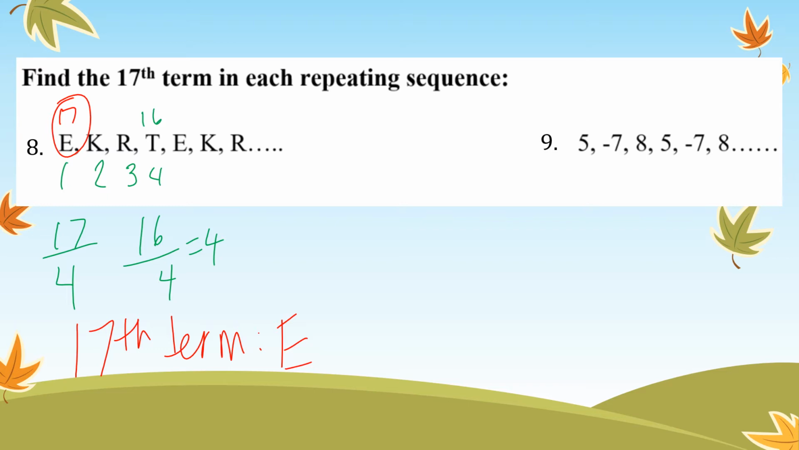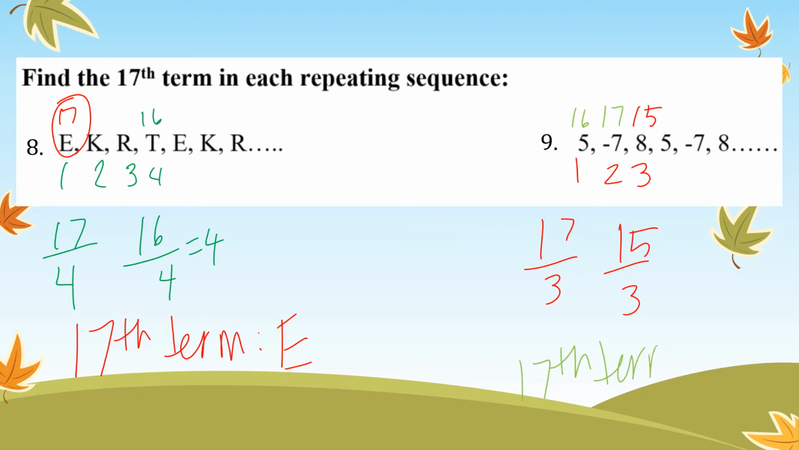Okay, so then this one, I have 1, 2, 3 terms in this sequence. If I do 17 divided by 3, that's not a nice number. 15 divided by 3 would be a nice number. So this would be the 15th term. Then I'd have the 16th and the 17th. So the 17th term is -7.